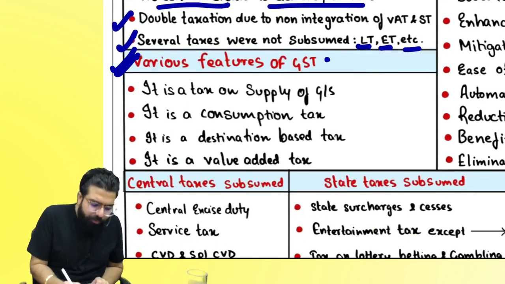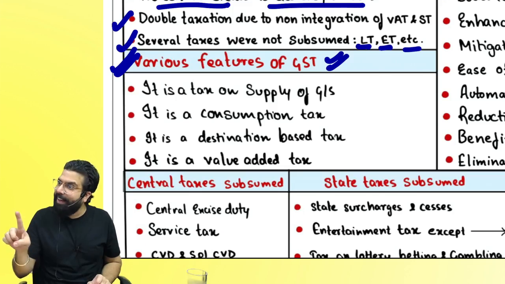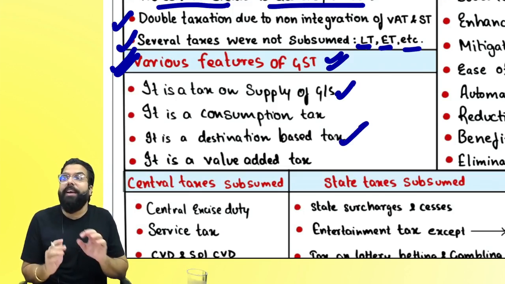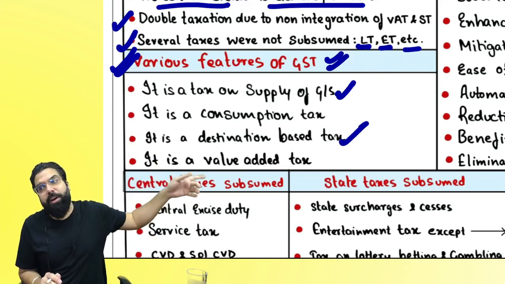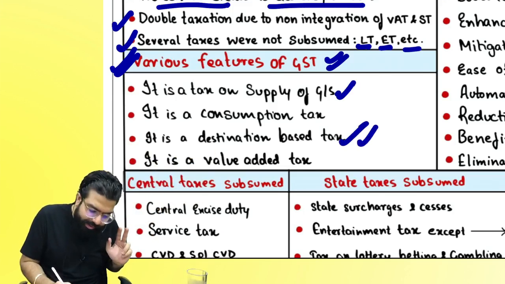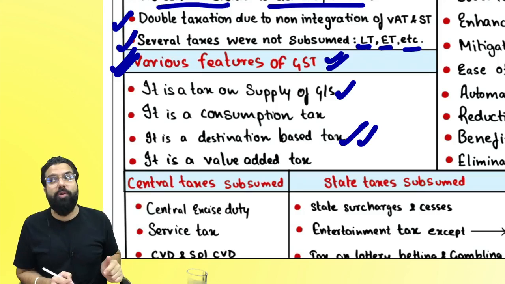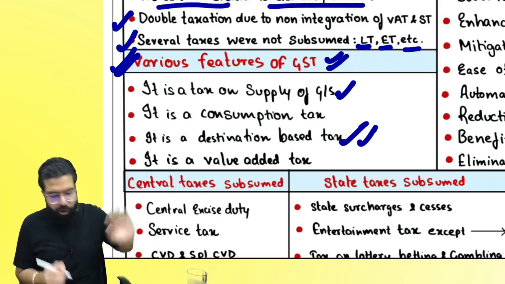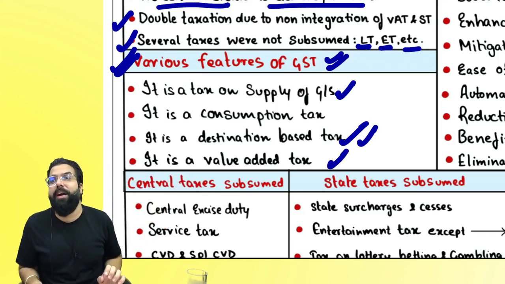What are the various features of GST, everyone? GST is a tax. It's a tax on supply. It's a consumption tax, meaning the ultimate consumer bears the burden of the tax. It's a destination based tax, meaning tax goes to the state where the goods are finally destined or consumed. And the last one, GST is a value added tax.